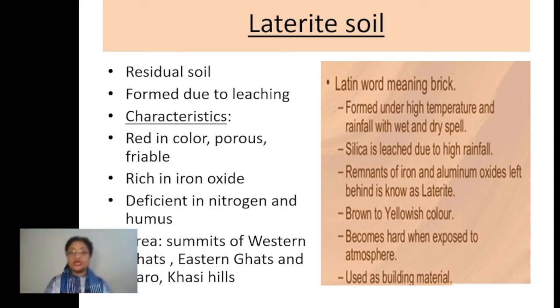So it is found especially in those areas with high temperature, where rainfall occurs for some time and sometimes there is a dry spell. That is the climatic condition required for the formation of this soil.